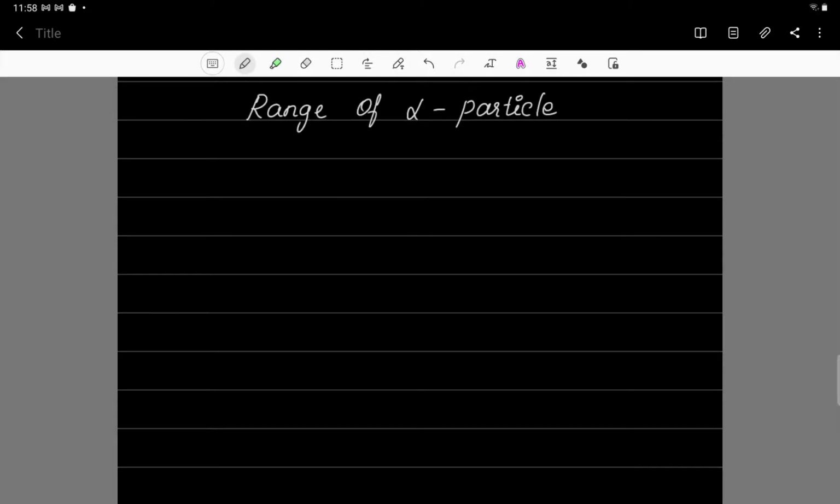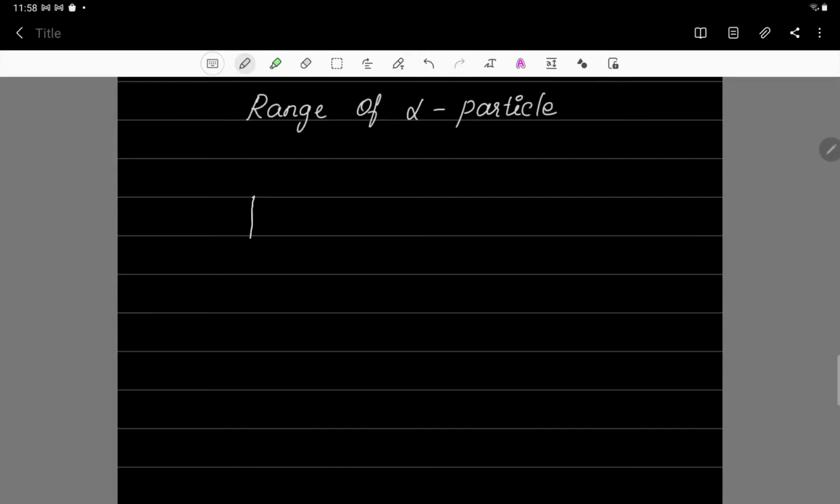Welcome students. The next part of nuclear physics is the range of alpha particles. In the last lecture we discussed the properties of alpha particles and the properties of beta and gamma. All those things we have studied, and the continued part of that, the range of alpha particle, we are going to discuss.